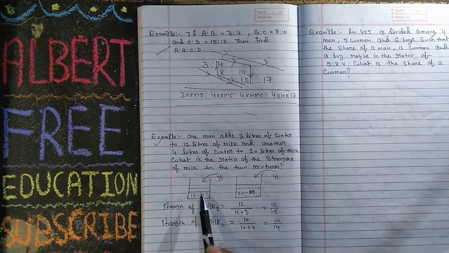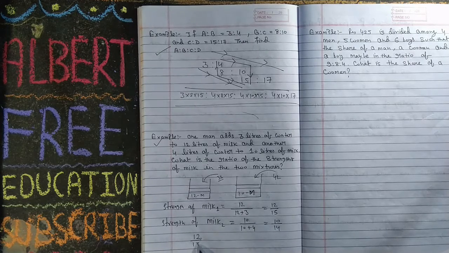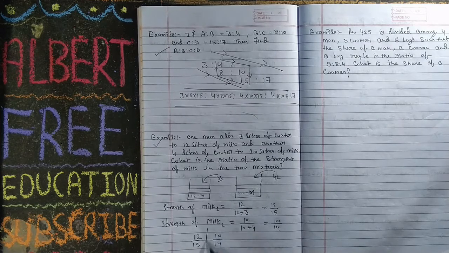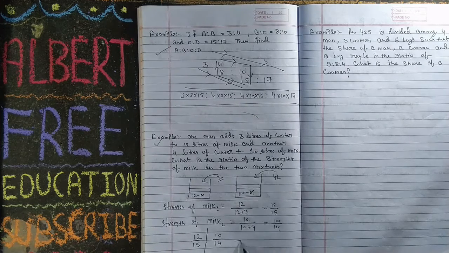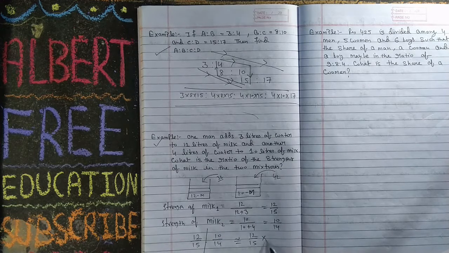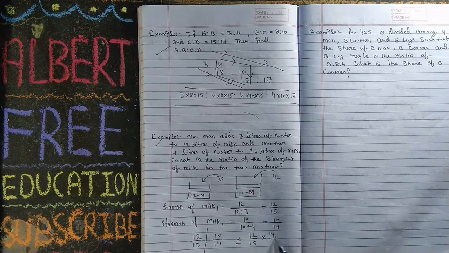Now he is asking for the ratio between this container and this container. Your answer will be 12 upon 15 ratio 10 upon 14. Or you can write this upon this, which is 12 upon 15 into 14 upon 10.